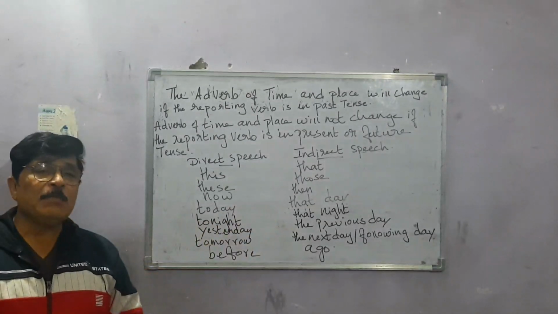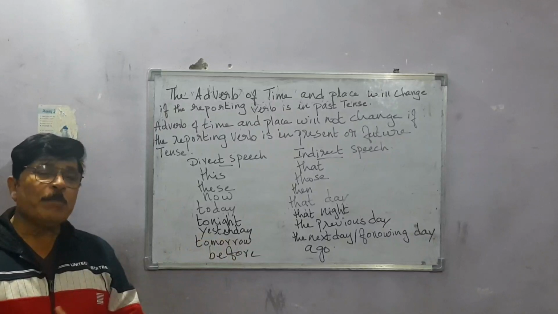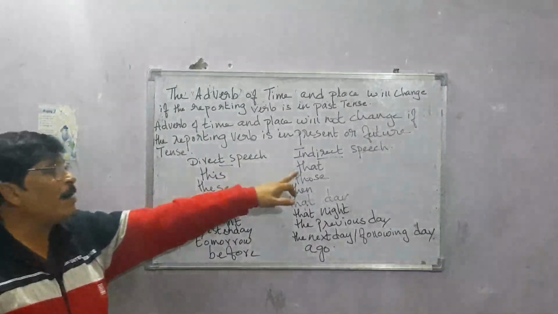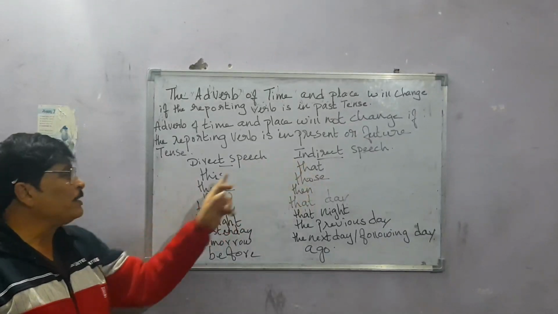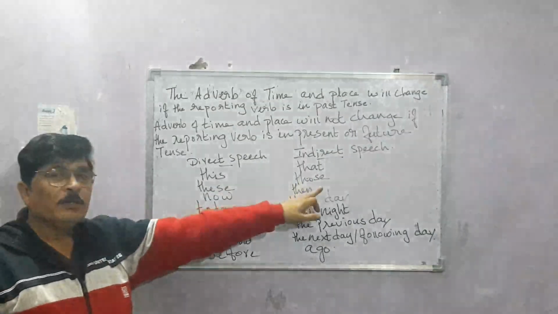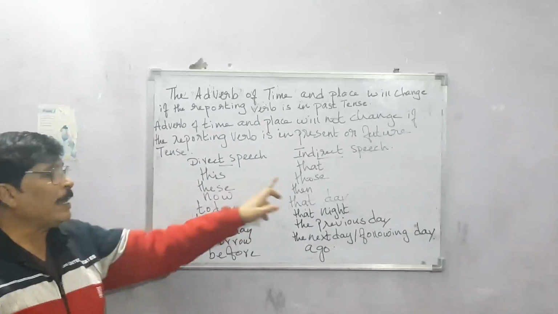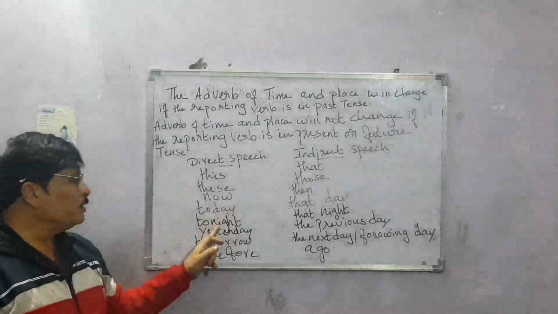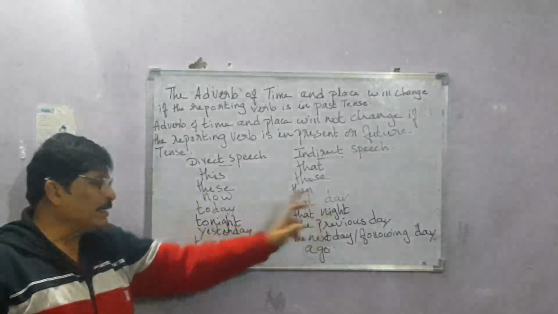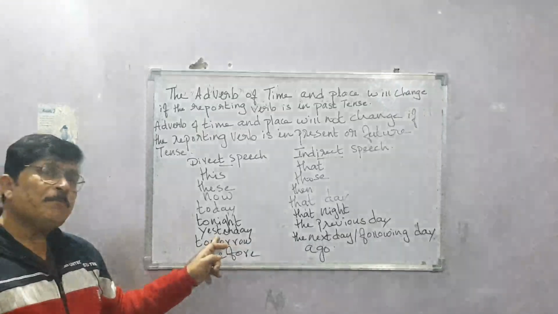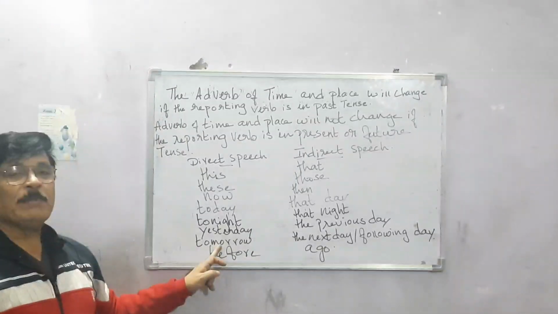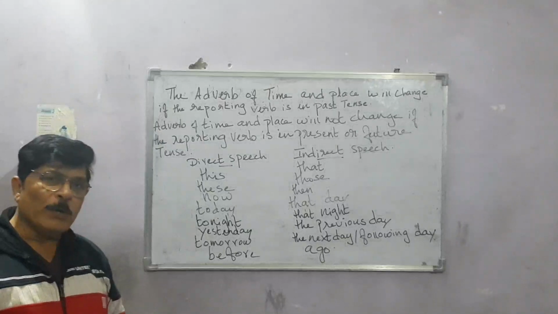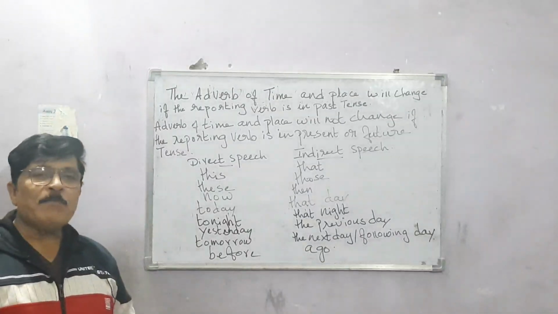This you have to study by heart. You have to keep it in your mind by heart. Now for example, in direct speech, this will become that in indirect speech. These will become those. Now will become then. Today will become that day. Tonight will become that night. Yesterday will become the previous day. Tomorrow will become the next day, or you can also say the following day. And before will become ago.